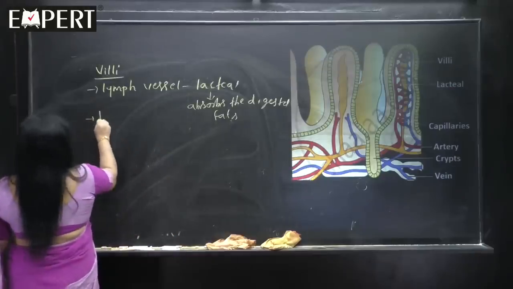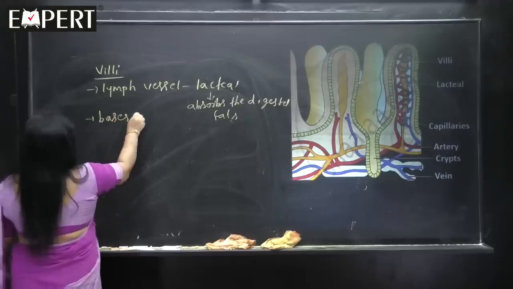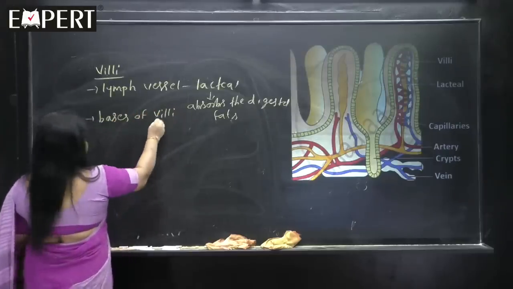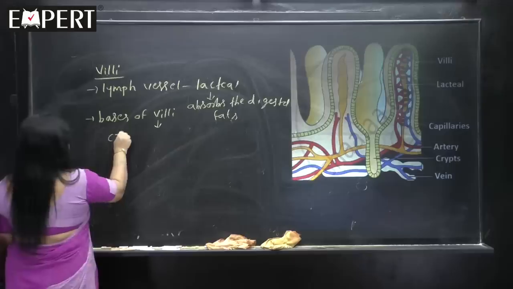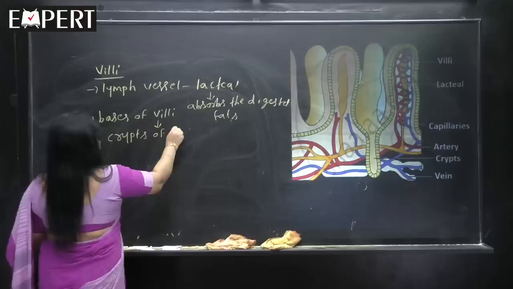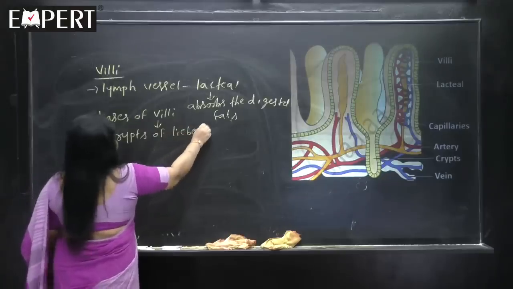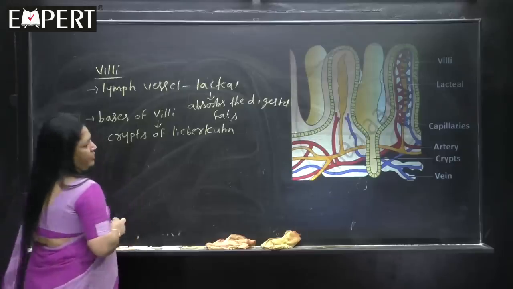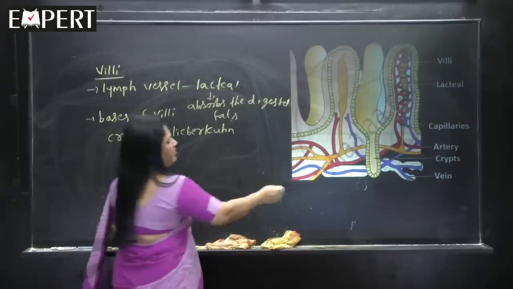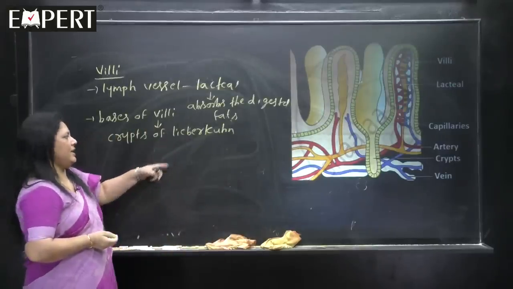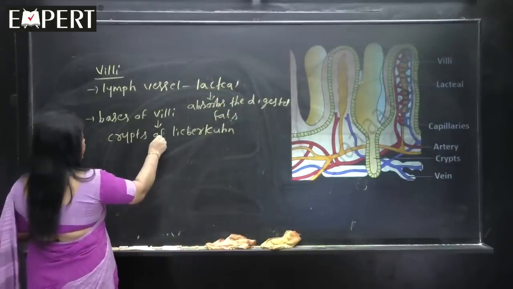See, at the basis of villi, you have to learn this very carefully, there are important intestinal glands called the crypts of Lieberkühn. In the diagram they have given only crypts. At the basis of villi there are important intestinal glands called the crypts of Lieberkühn.